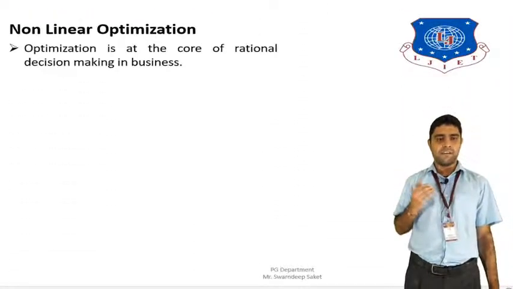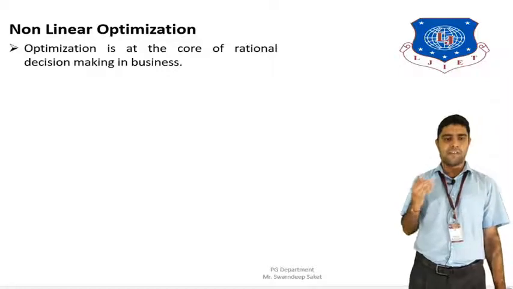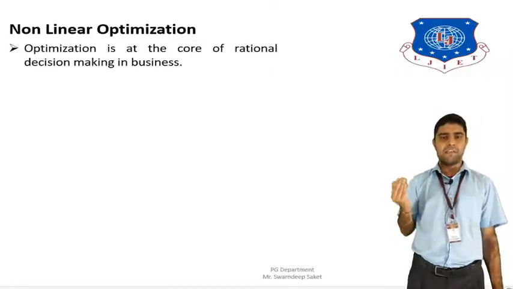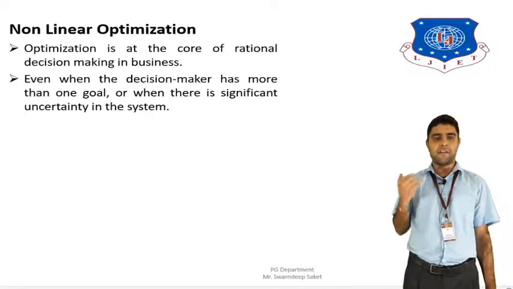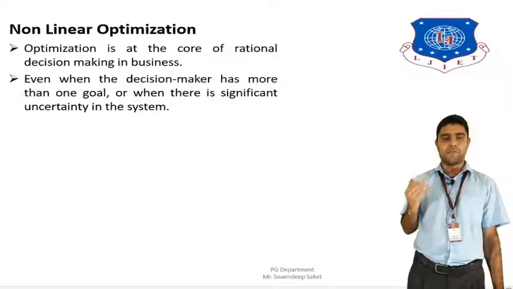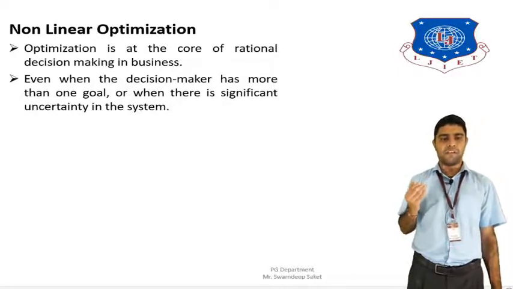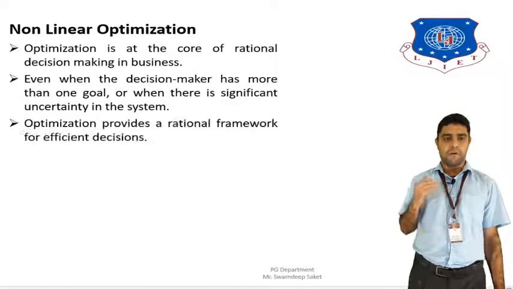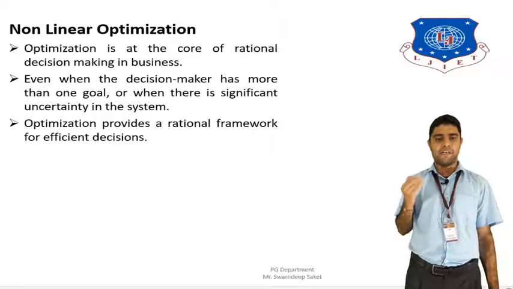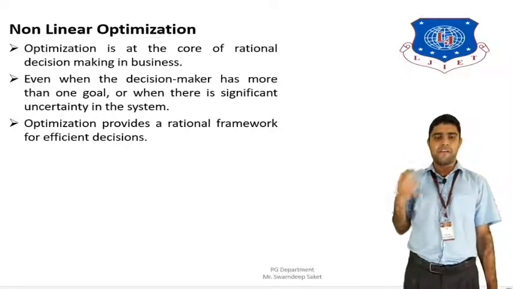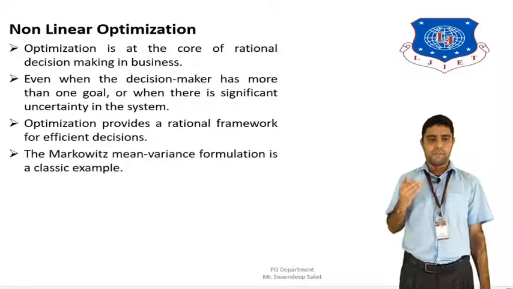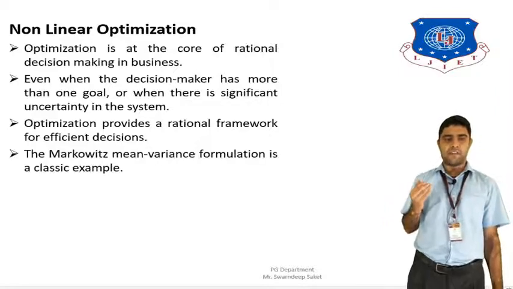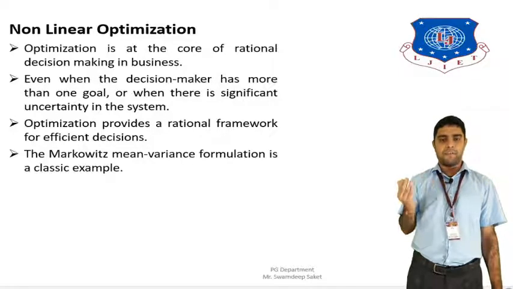Non-linear optimization is at the core of rational decision making. It is used in decision making in businesses, even when the decision maker has more than one goal. There are different decision makers, and one goal is to improve optimization in non-linear processes, which are uncertain in the systems. Optimization provides a rational framework for efficient decisions. So in optimization we can make efficient decisions in business analytics. The Markowitz mean-variance formulation is a classic example of non-linear optimization.